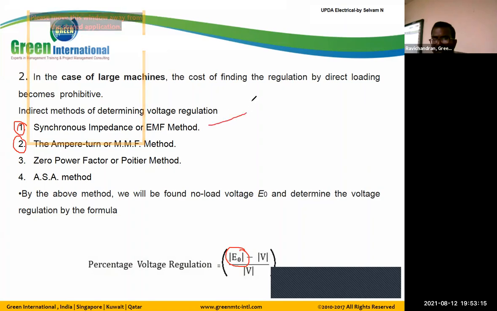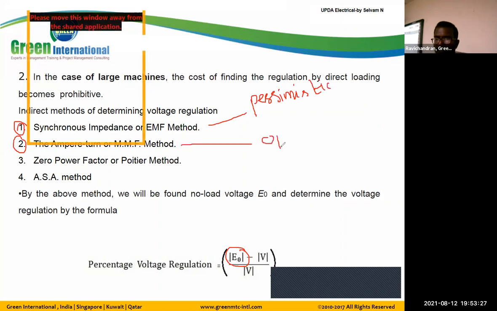And this method we call the pessimist method. This method we call the optimist method. So this question is asked in the exam. Which method is called the optimist method, like this?